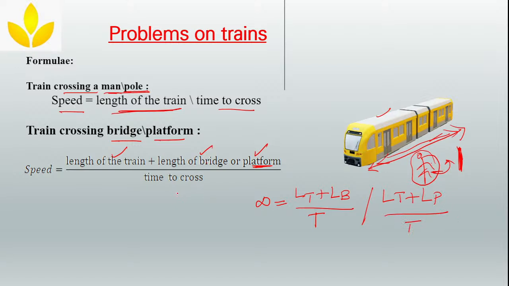Clear? So that will give you the total distance, whole divided by how much time it is taking to cross that particular bridge or that particular platform. That will give you the speed.